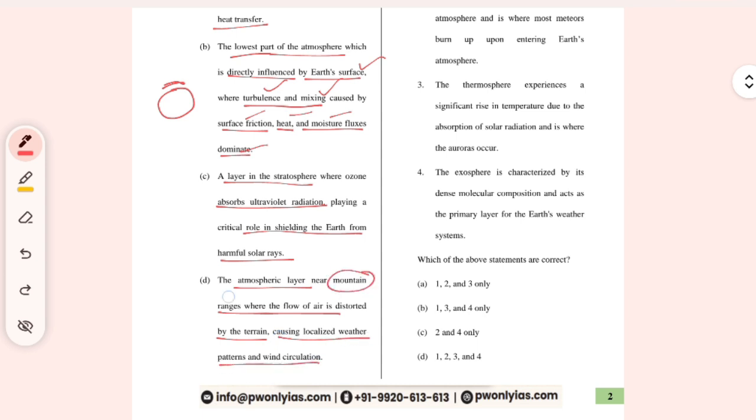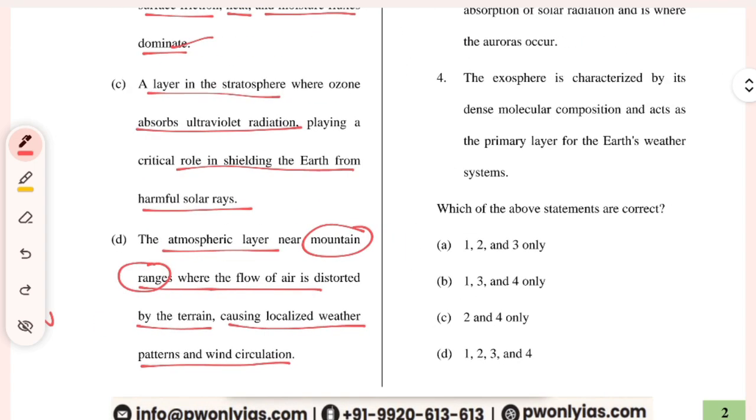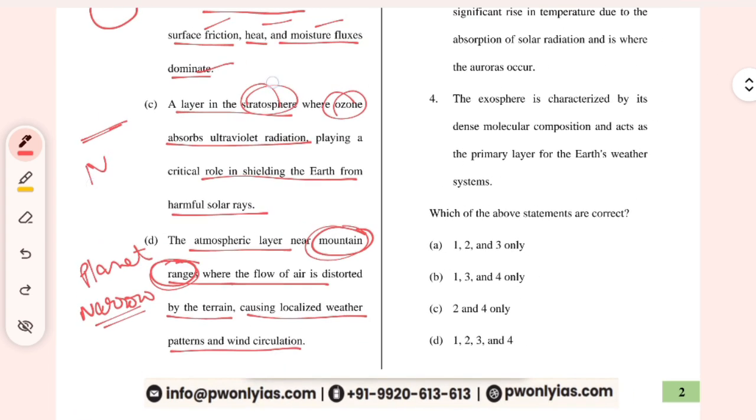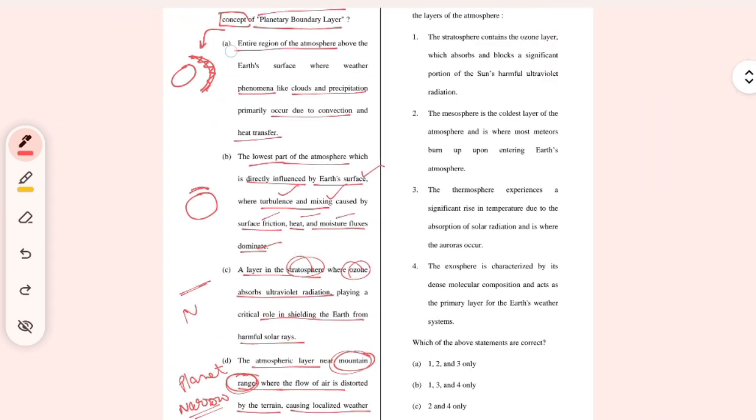Near mountain ranges, it is very narrow. It is only about a mountain range, and we are talking about something planet related. The stratospheric option is also about one particular zone of the atmosphere, so again a narrow approach. We will go with the broad approach: the entire region of the atmosphere above the surface, where weather, cloud and precipitation occur due to convection and heat transfer. So maybe this or this.